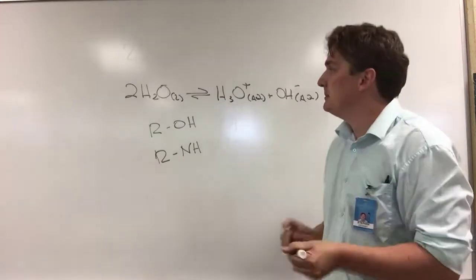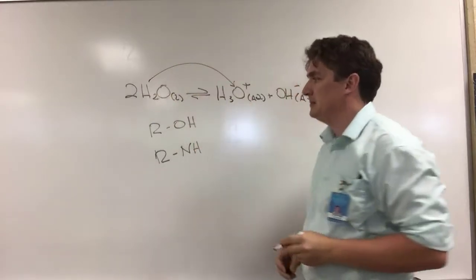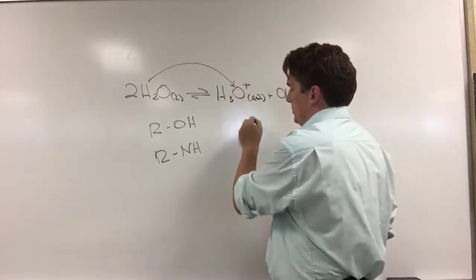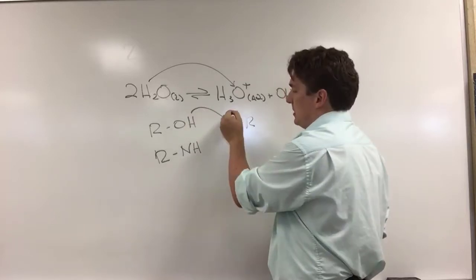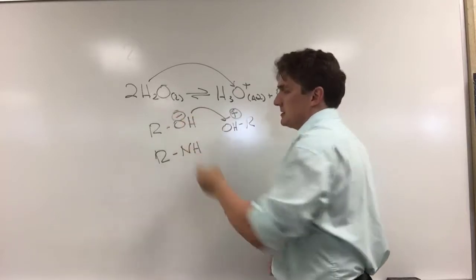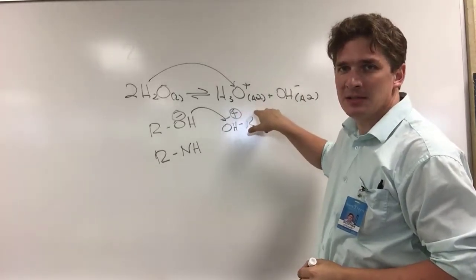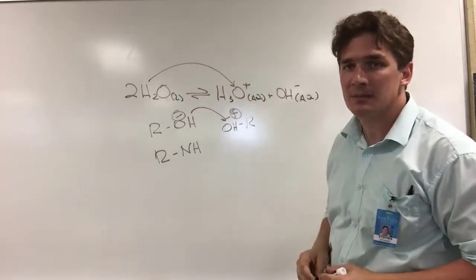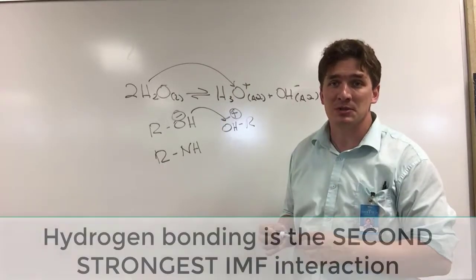And we call it hydrogen bonding because we have a hydrogen jumping ship to a different atom. So in the case of the alcohols, we have two OH groups. One hydrogen is going to go to the other molecule, give us a plus, give us a minus. So it's going to end up giving us some ionic bonds within this really polar covalent mixture. Now, this is going to represent the second strongest intermolecular force interaction we see.